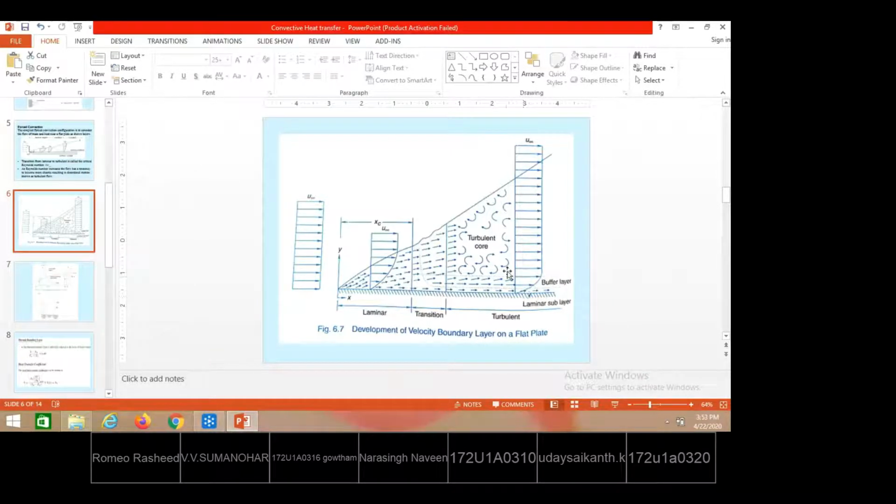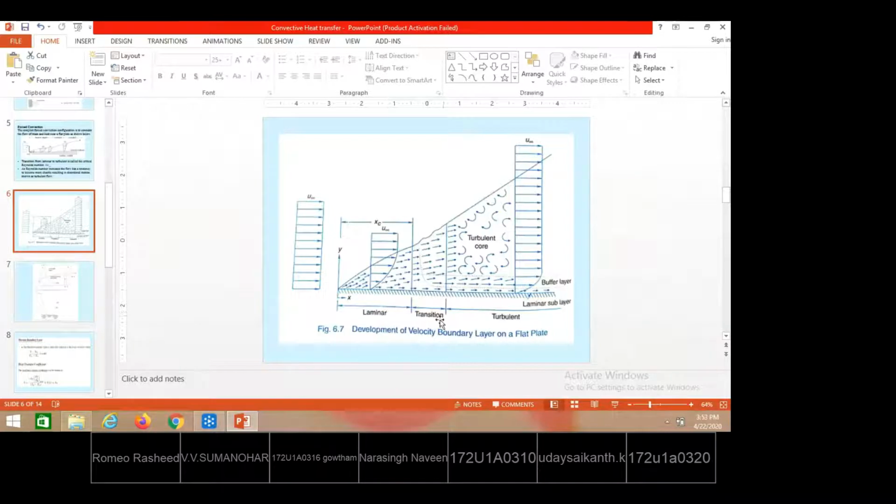There is also the development of boundary layer thickness, which continuously increases along the plate surface or the solid surface from the leading edge. The edge where the fluid enters is called the leading edge. The edge where it leaves the plate is the trailing edge. This is the trailing edge, and this is the leading edge.